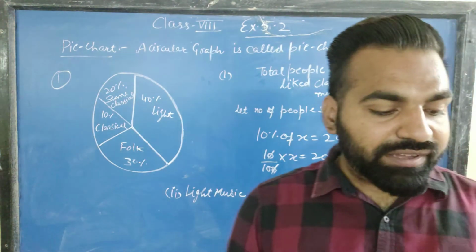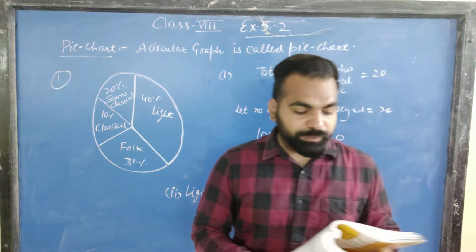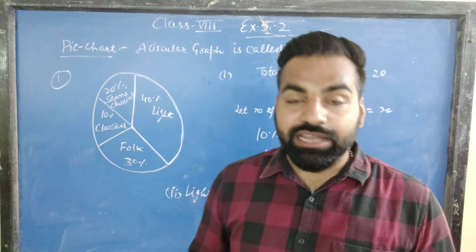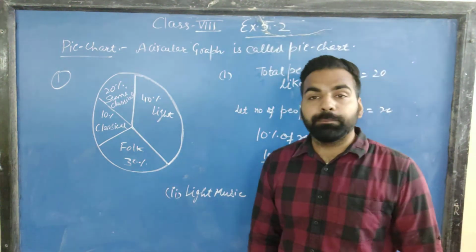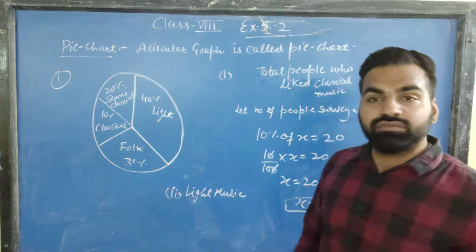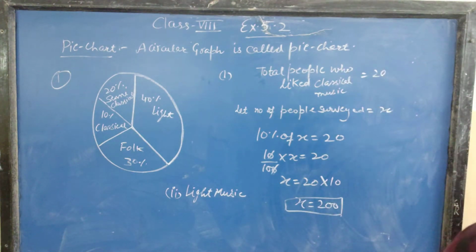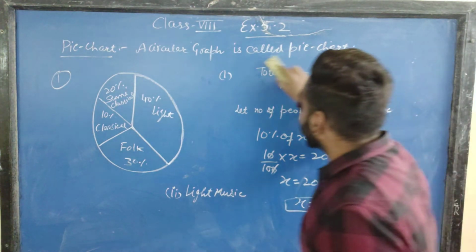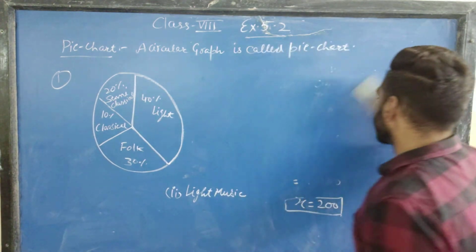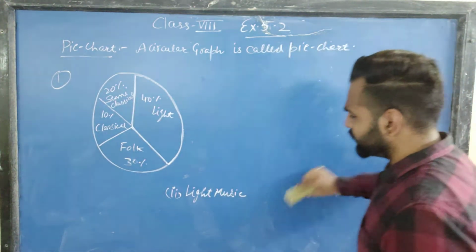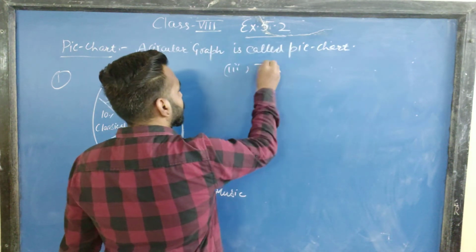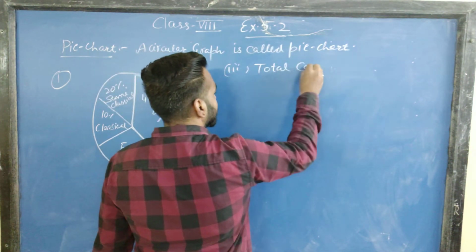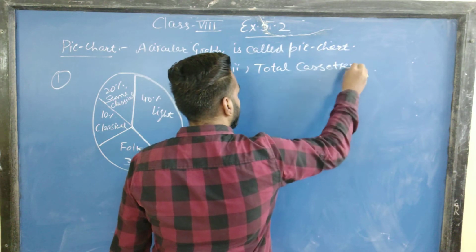Now it is given, if a cassette company were to make 1000 CDs, how many of each type would they make? If a total of 1000 cassettes were made, how many of each category will be formed? Total cassettes are 1000.